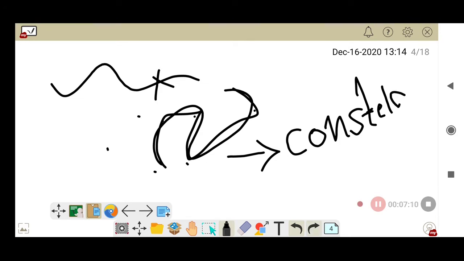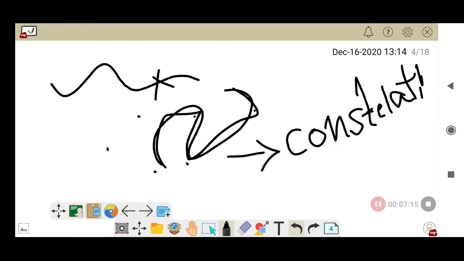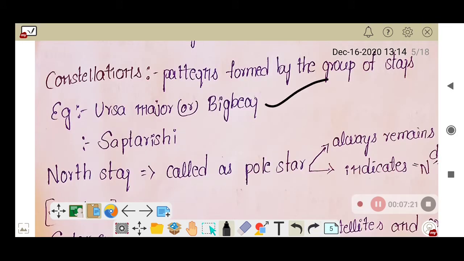In these constellations, a major example is Ursa Major or Big Bear. Do you know Ursa Major is also called Big Bear? See, this is one. And one of the easily recognizable constellations is Saptarishi. Do you know the meaning of Saptarishi? The word itself is saying that Sapta means 7, right? Rishi means sages, right? So 7 sages. Saptarishi means 7 sages.